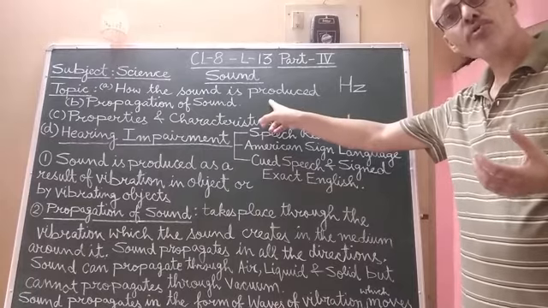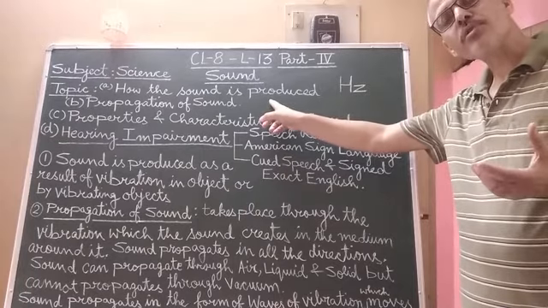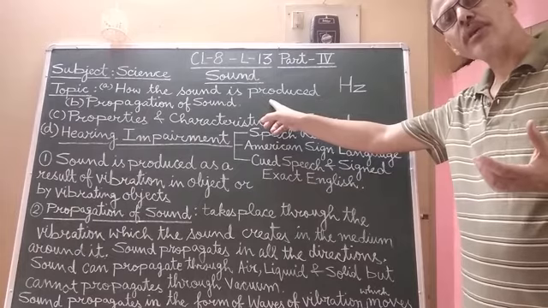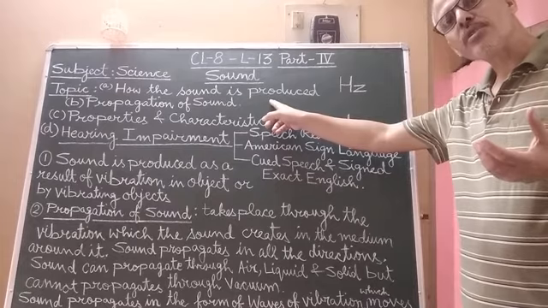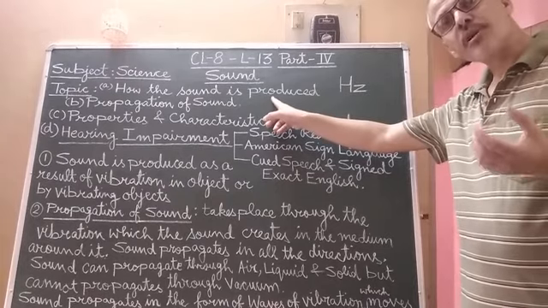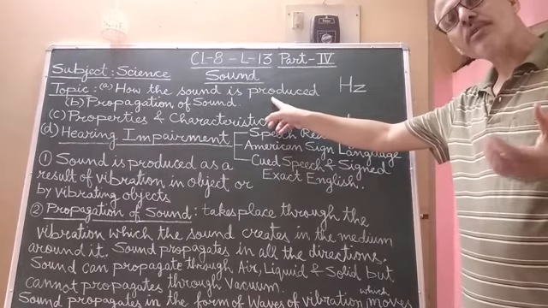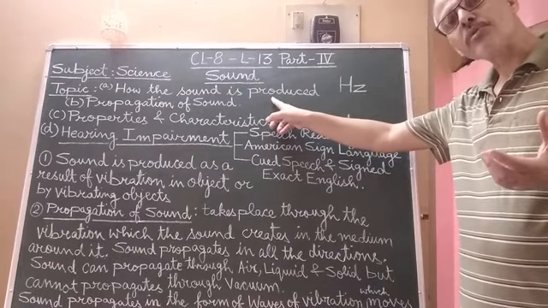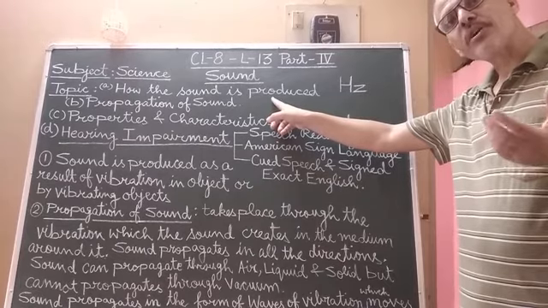We can also say that sound is produced by vibrating objects. As long as the object is vibrating or producing vibrations, only then will sound be produced. If the object does not vibrate, or there is no vibration, then no sound will be produced, and this I will explain to you with the help of some activities.